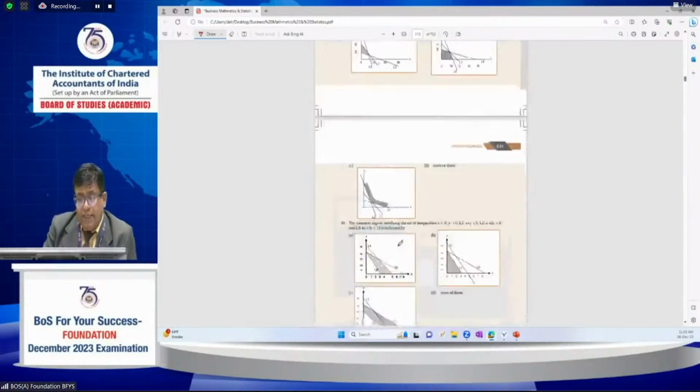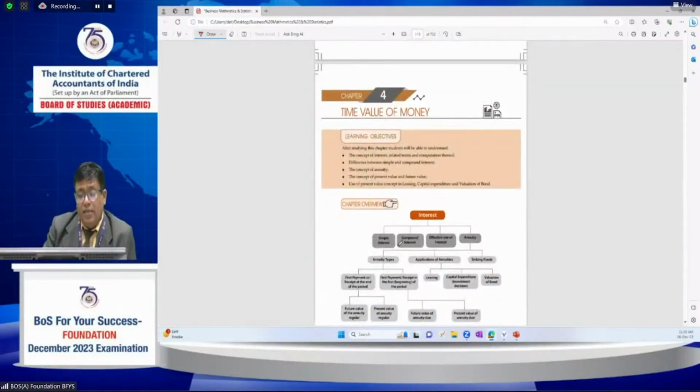Next one is mathematics of finance, or time value of money. This is a very, very important and crucial topic. I had already told you about the time value of money in this section. The weightage of marks majorly comes from this topic. Simple interest, compound interest, effective rate of interest, and annuity are the various types.